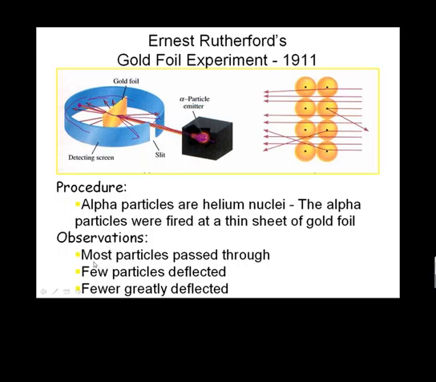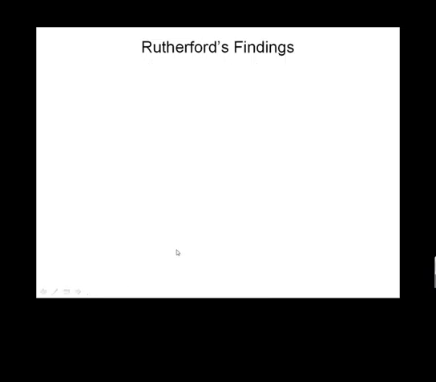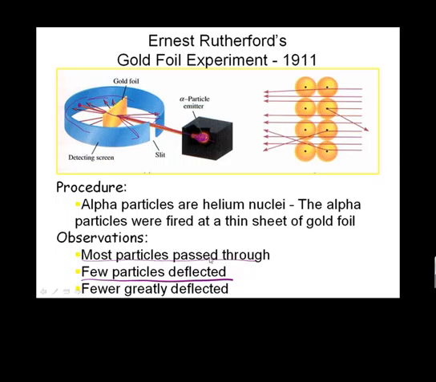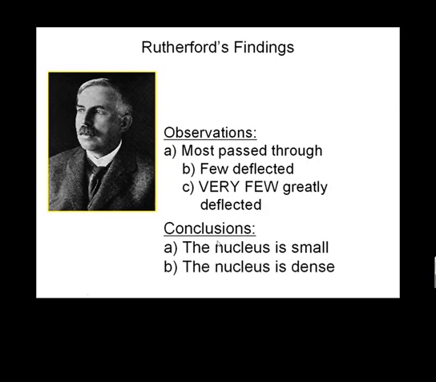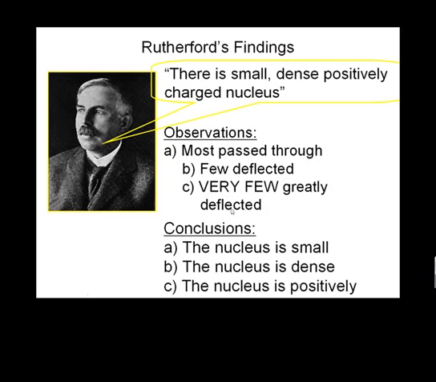And so he observed that most particles passed through. He also observed that few particles were deflected, and then even fewer were greatly deflected. And so he thought, oh, the alpha particles must have hit something. And so here came his conclusions.